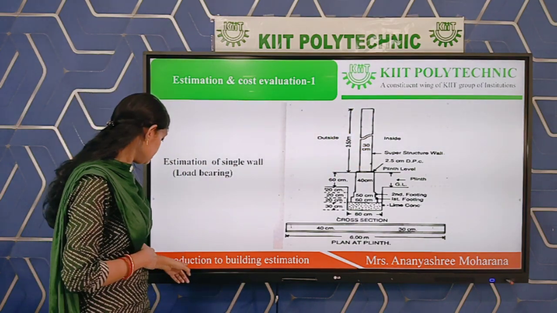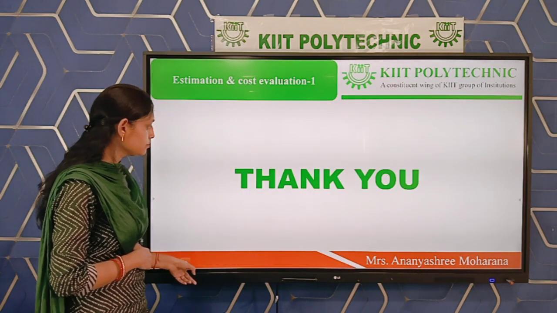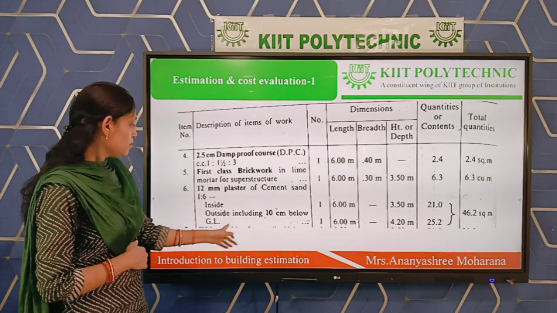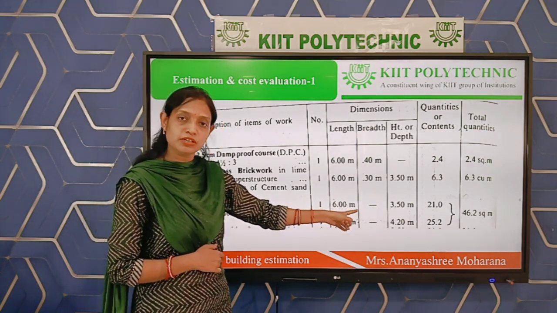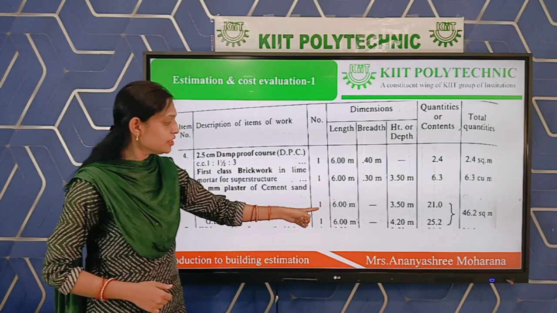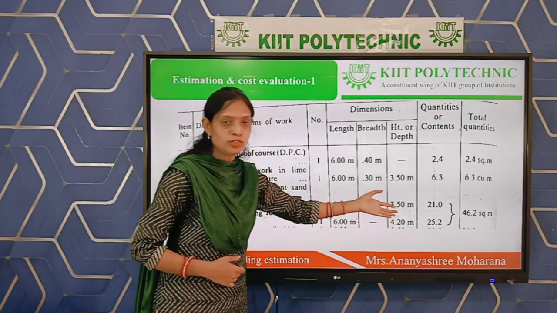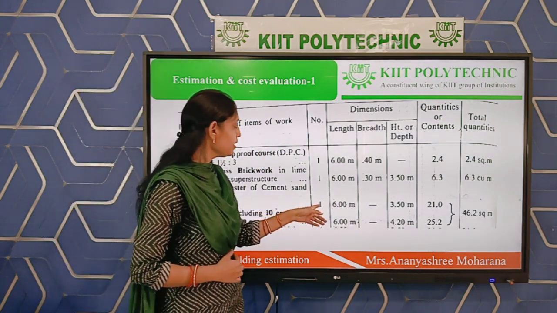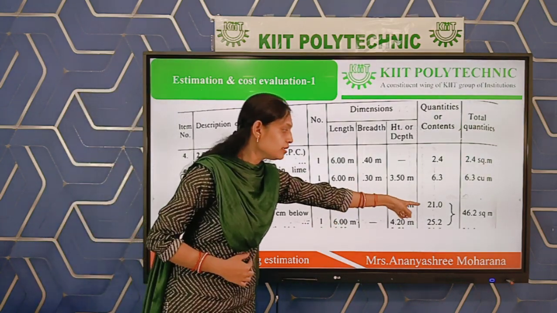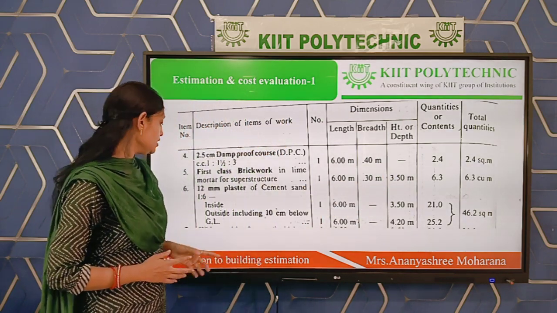For inside, number is 1, length is 6 meter, because the length of the wall is 6 meter, and height will be 3.5, as we know the room height is 3.5. You have to simply multiply number into length into height, that is 21 square meter. Okay, next is your outside.